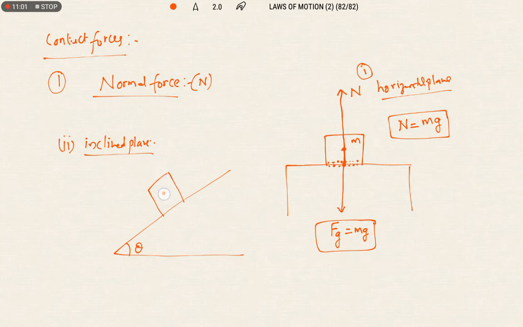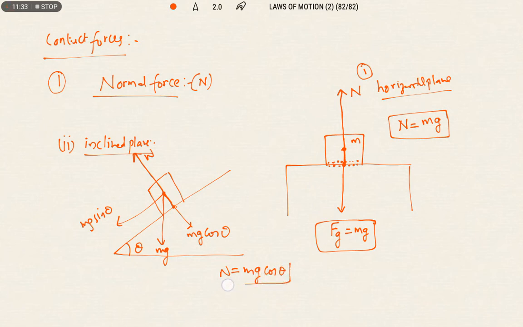An object of mass m. We know that weight always acts vertically downwards, towards the center of the earth. Now I am resolving this weight into two components, mg cos theta and mg sin theta. Then what is the direction of the normal force on the object? We know that normal force is always perpendicular to the surface. So this is the direction of normal force. In case of the inclined plane, normal force balances the component of the weight of the object.